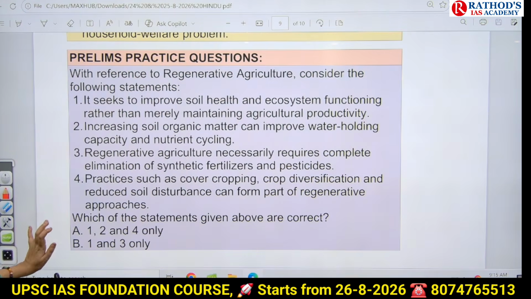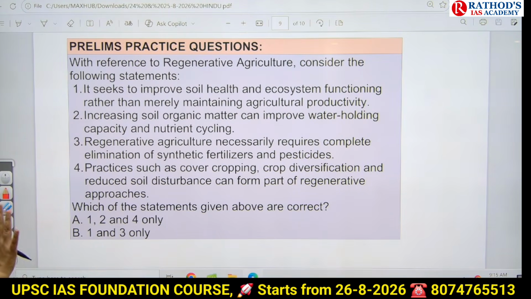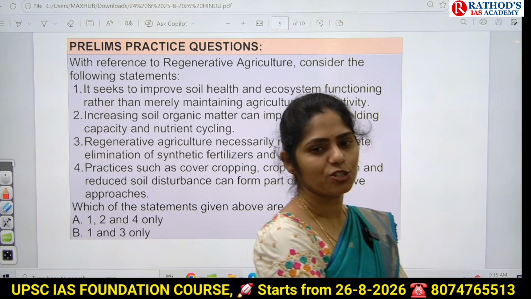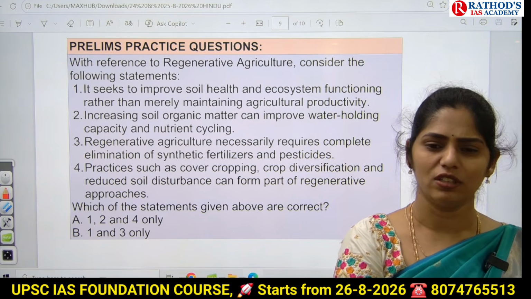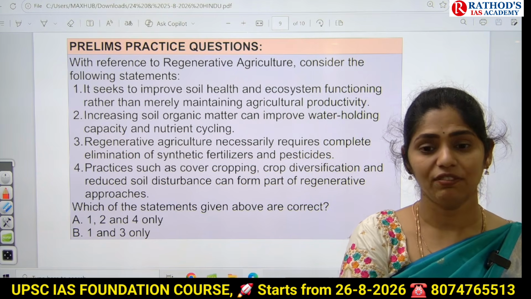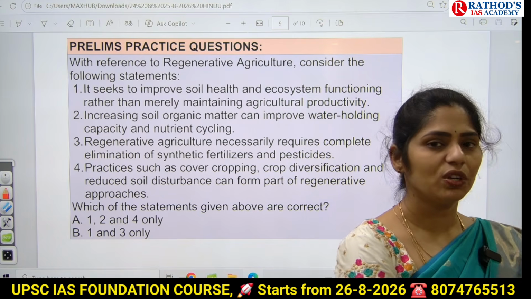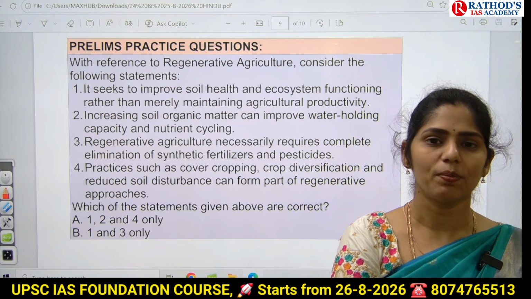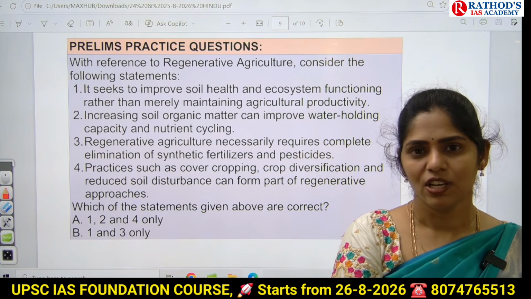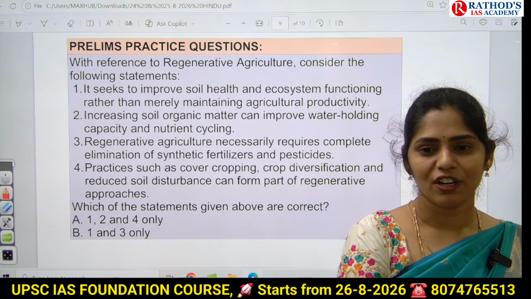With reference to regenerative agriculture, I am expecting there will be a question on this in prelims, and keep a star mark for this. Why I have a strong belief is, if there is any new technology related to climate change or agriculture, for sure they will ask a question. They will not leave this, and if it is in the newspaper, for sure they will not. So if you are preparing for 2027 prelims, you have to prepare this topic of regenerative agriculture for sure, 100%. My intuition has never gone wrong till now.